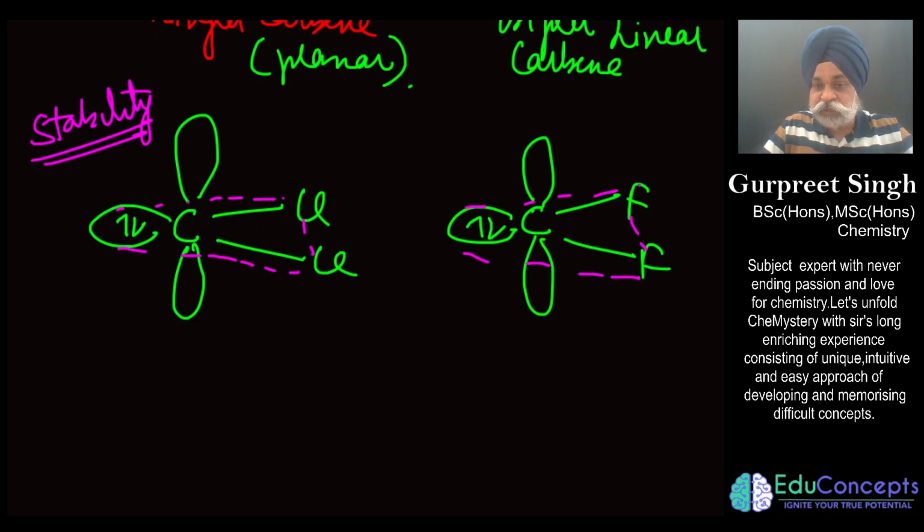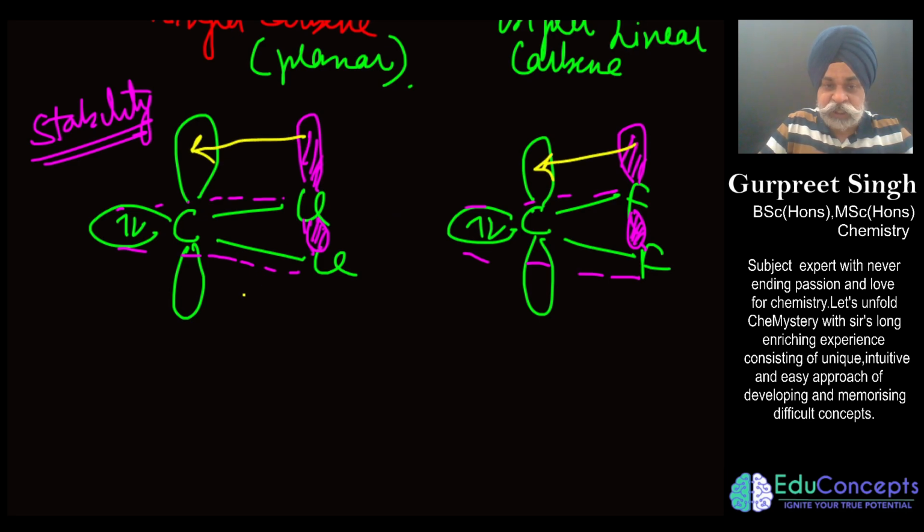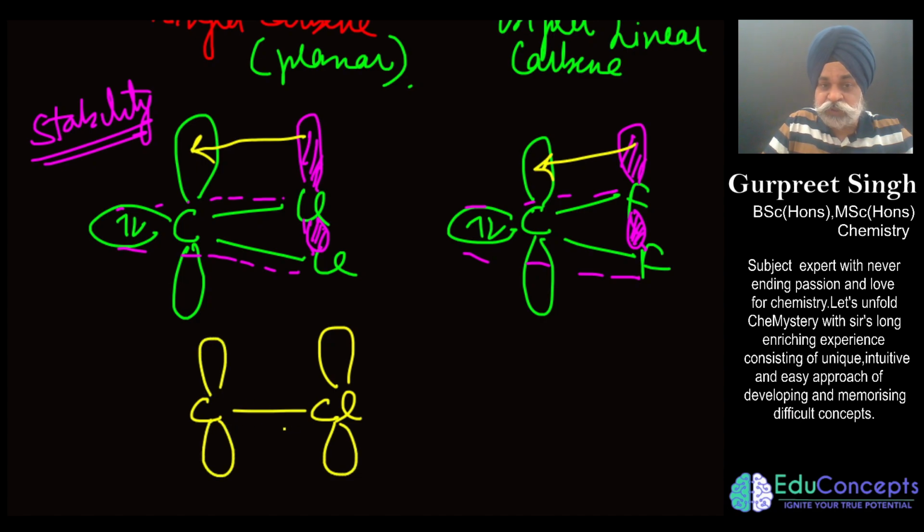Here you can see that this chlorine has a filled p orbital, isn't it? This fluorine also has a filled p orbital. So what would happen? There would be back bonding here, and also here.